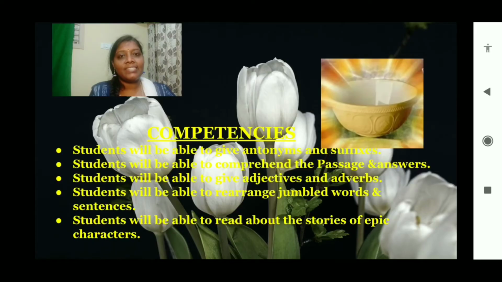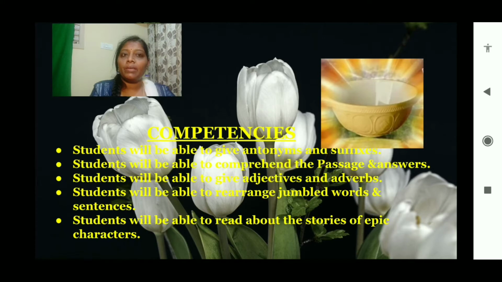Okay, so any guesses which lesson we are going to discuss? Yes, you are right. This is Unit 5 of 7th Standard Second Language English, Karnataka State Syllabus. The name of the lesson is The Wonder Bowl. Okay, the objectives of this lesson are: students will be able to give antonyms and suffixes.